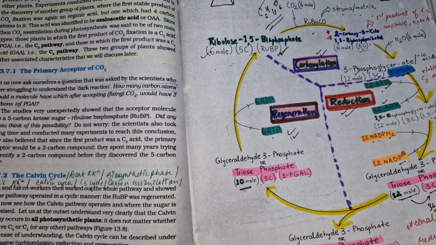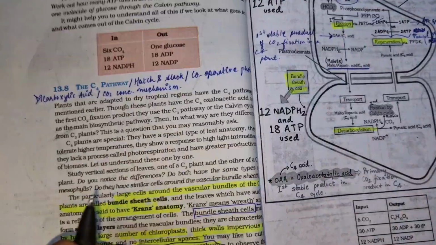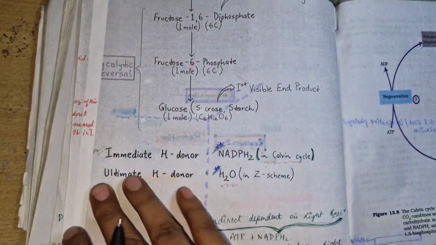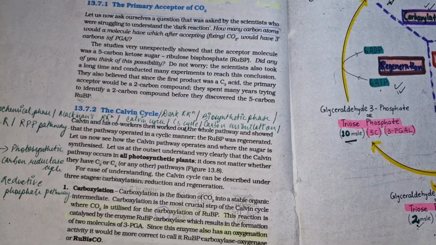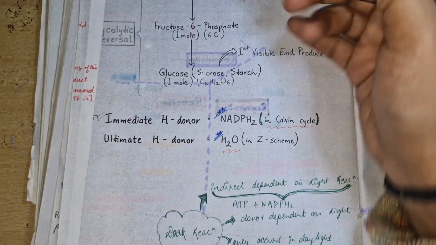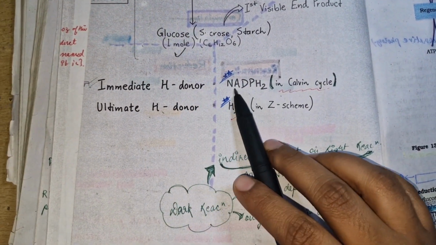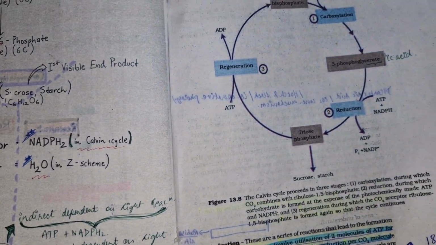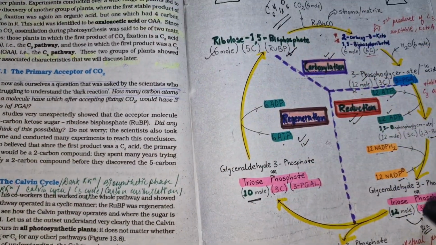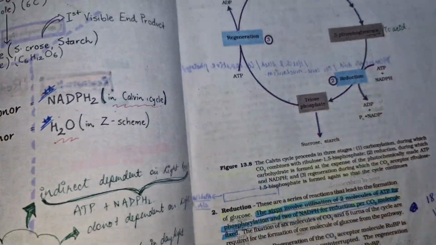Now moving to the second one. I'll try to keep the video as short and as crisp as possible. There are certain questions also at times. See, what happens further is that this 3-PGAL is taken for the further processes to make 1 mole of glucose. So the immediate H donor is NADPH2. I think that this is now visible. This is the NCERT thing, but as I said, my teacher provided me with this, and this is very easy to remember, so you can go with this.